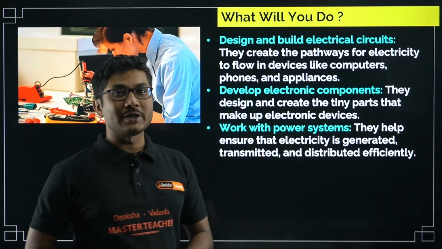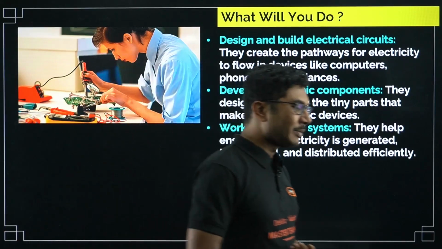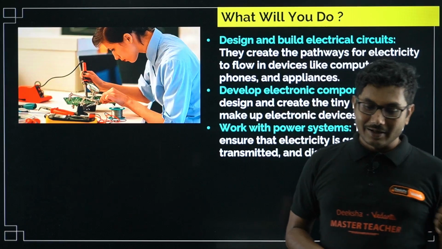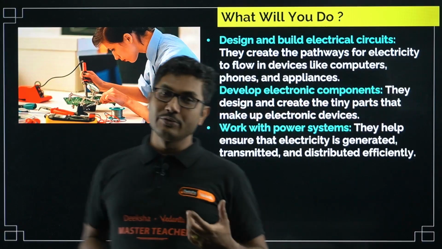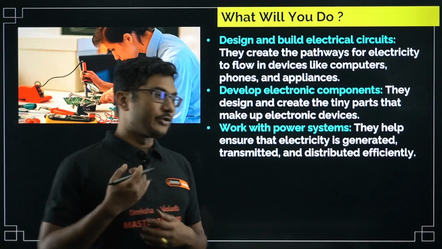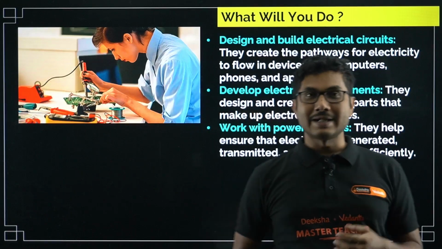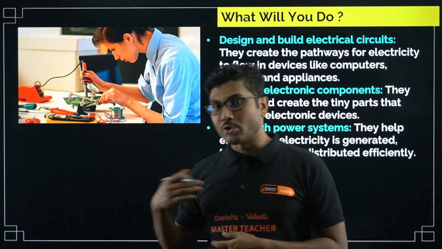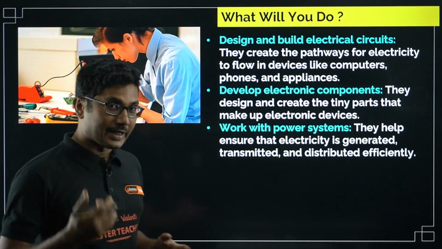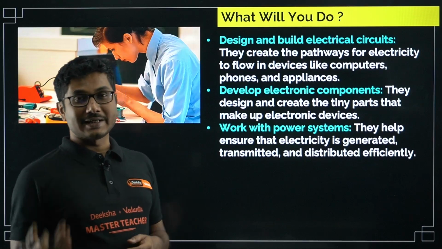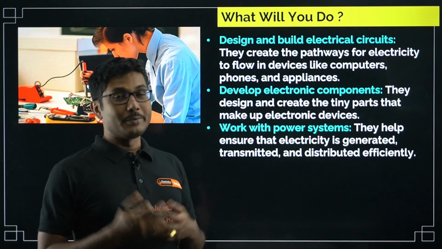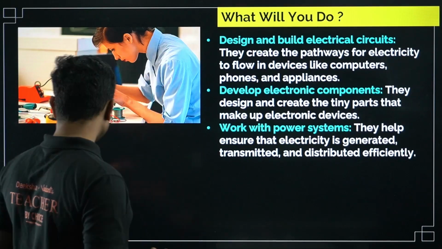So if you design something which works for 1 month, then suddenly it is not working anymore, you will not be called a good engineer. Good engineers are those who design something which runs for more than 50, 60 years, not only 10 years. If the design can last, then you will be called a very good engineer, right?